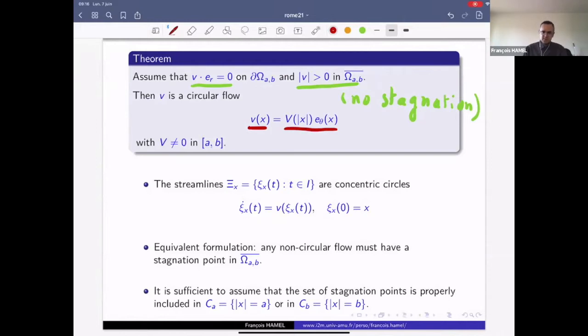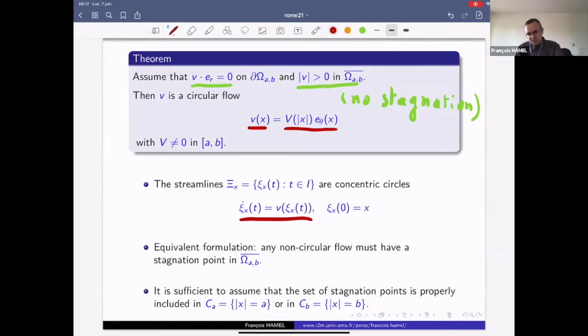So this result gives a sufficient condition for a flow to be a circular flow. What does the conclusion mean? The conclusion means that the streamlines of the flow are concentric circles. The streamlines are curves parameterized by a family of ordinary differential equations, which are the trajectories of the flow.